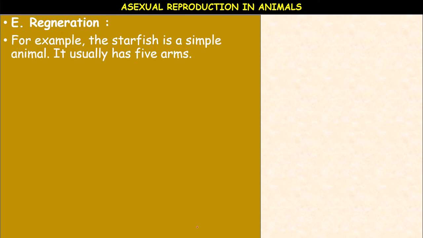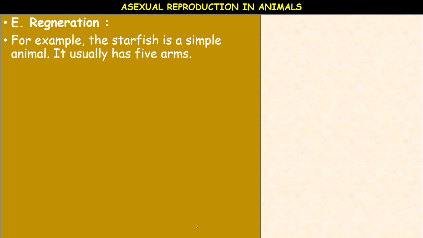Next, regeneration. After fragmentation, regeneration. What is regeneration? The name itself is indicating. Re means again, generation, to form again. Okay, the formation of the whole body of an organism from a small fragment, it is also called morphallaxis, or the replacement of the lost part is called regeneration.